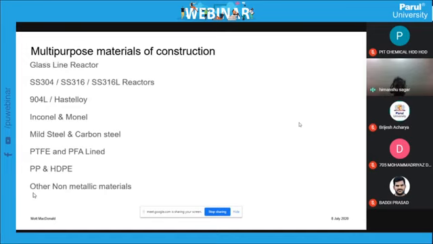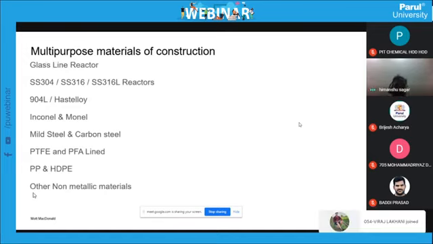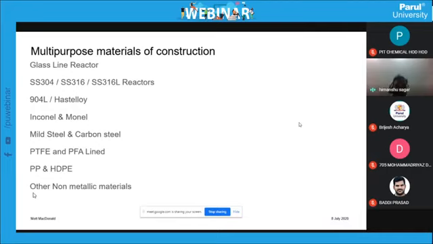The last aspect is the multi-purpose material of construction. What is multi-purpose material of construction? In a single plant, you can use different types of materials. Glass-lined reactor means the reactor with an inside glass coating. Then SS304, 316, 316L. Again, exotic materials like 904 and Hastelloy alloy. Again, very high quality nickel-based materials like Inconel and Monel. Then for a normal reaction that doesn't require corrosion resistance, you can use mild steel and carbon steel.